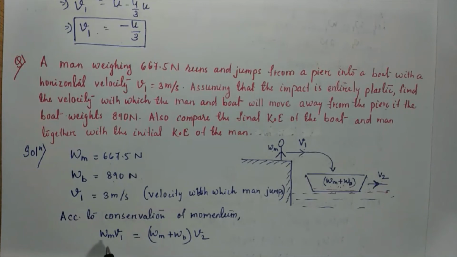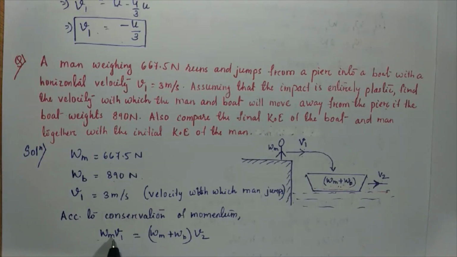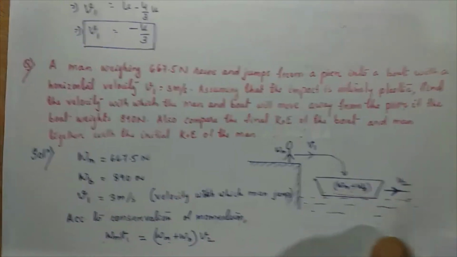So this is the initial momentum. In place of mass, I consider directly the weight, because mass is equal to W by g, so g from both sides cancels each other. So Wm into V1 is equal to Wm plus Wb into V2.